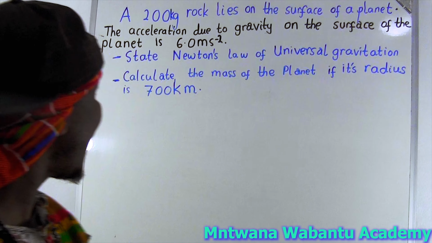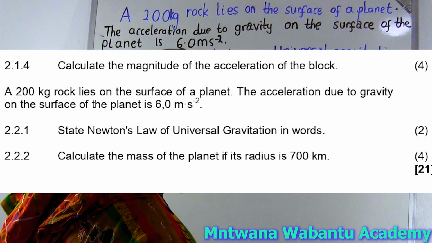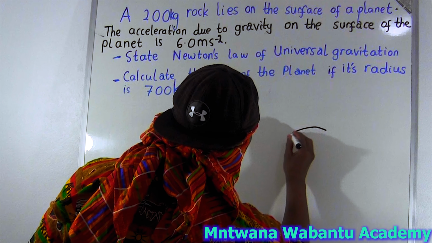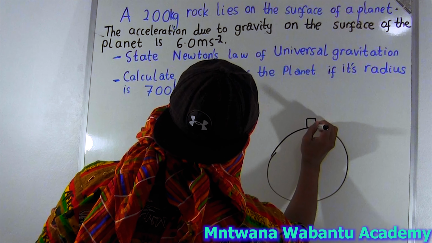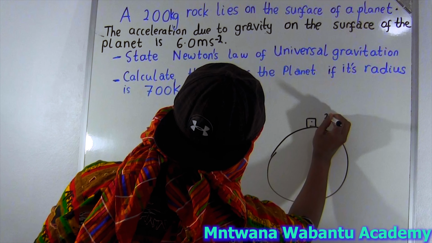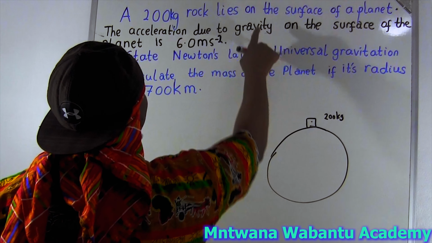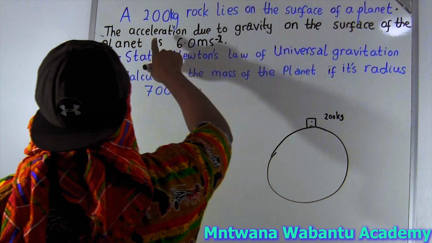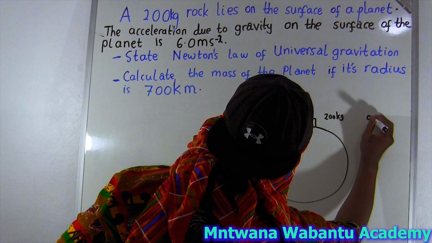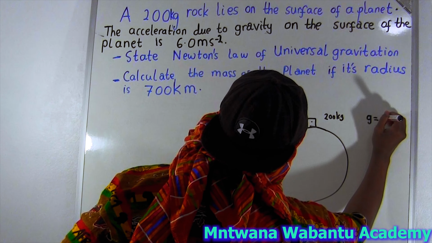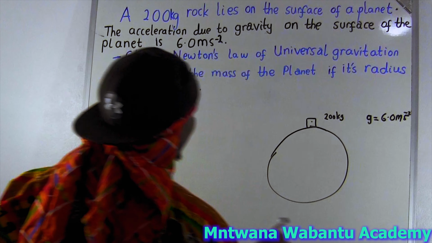Let's get started. They say a 200-kilogram rock lies on the surface of the planet. Okay, so let's say there's a planet here. Let's say this is the Earth, and this is a rock here. So this rock has a mass of 200 kilograms and lies on the surface of the planet. The acceleration due to gravity on the surface of the planet, let's say this is g, is equal to 6.0 meters per second squared.